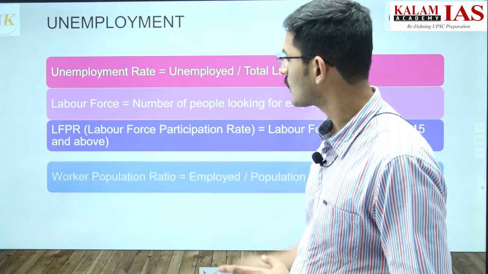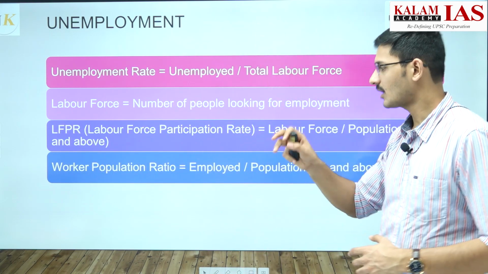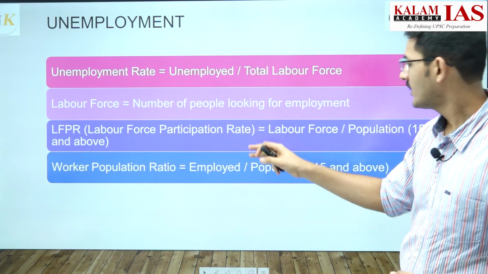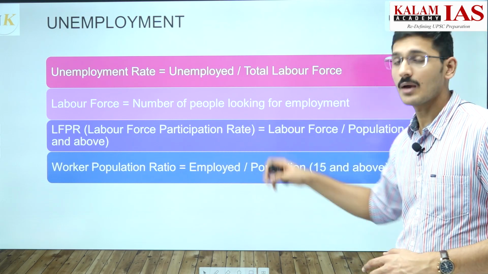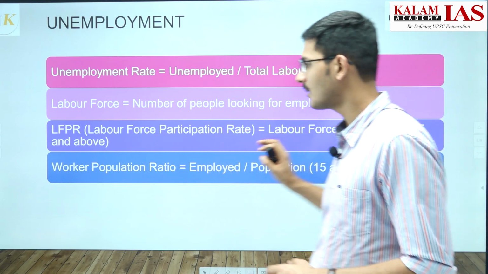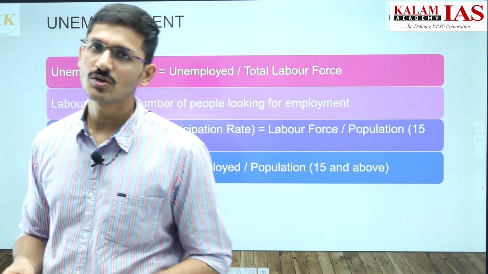Now the third concept that you should be aware of is the worker population ratio. The worker population ratio is equal to employed upon population 15 and above. So the worker population ratio also does not take the whole population of the country.